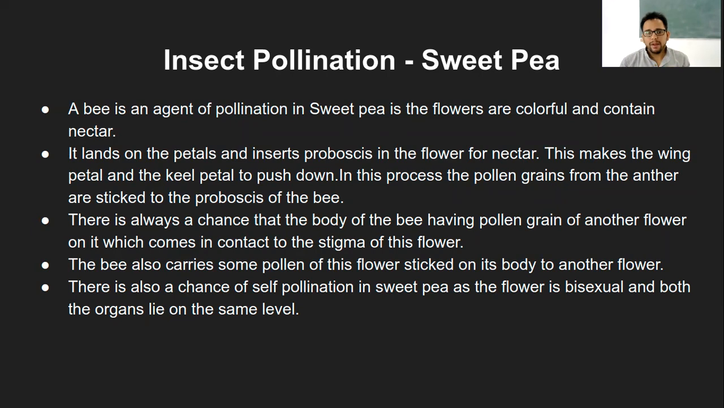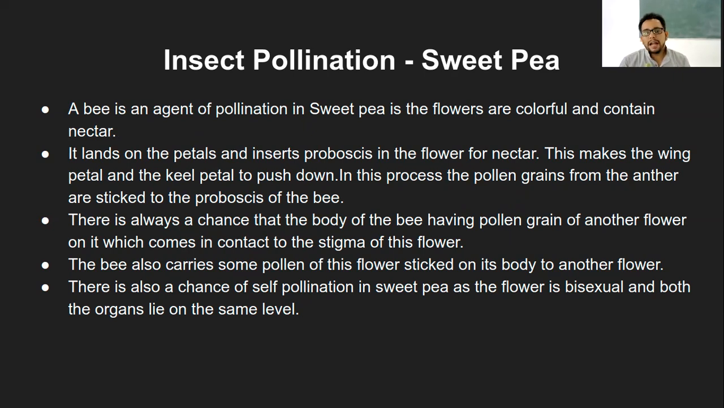So a bee is an agent of pollination in the sweet pea plant. And the flowers are colorful and they contain nectar as well in the case of the sweet pea. There are two varieties actually. What we commonly know is garden peas, and this one, that is the sweet peas. So these are two different varieties. But again, that is not our concern right away here.